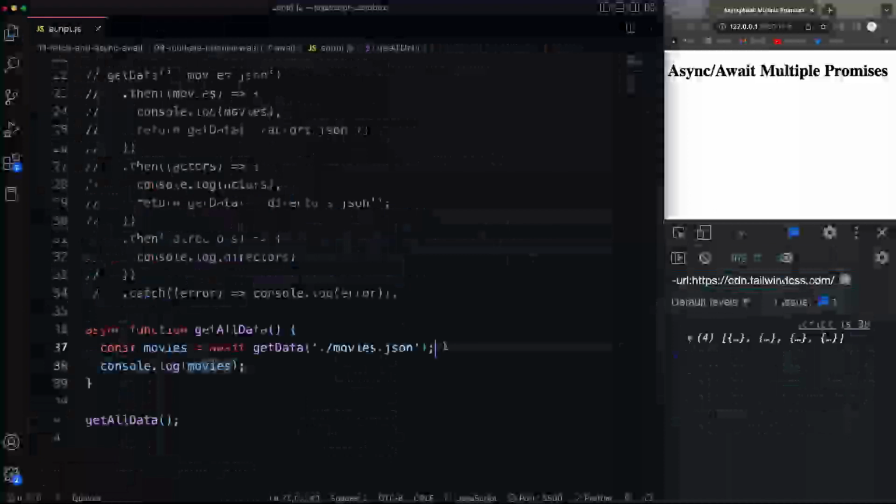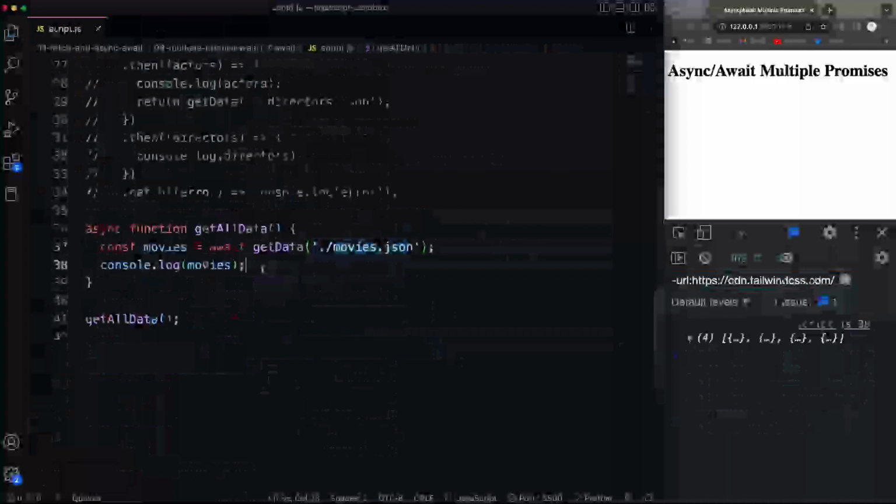So I think this looks a lot cleaner than having to call getData and then put a .then after it and then pass in a function. Here, it looks like synchronous code, right? We're just setting a variable of movies and we're getting it from movies.json.